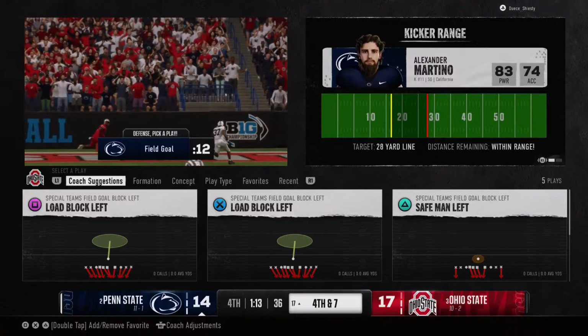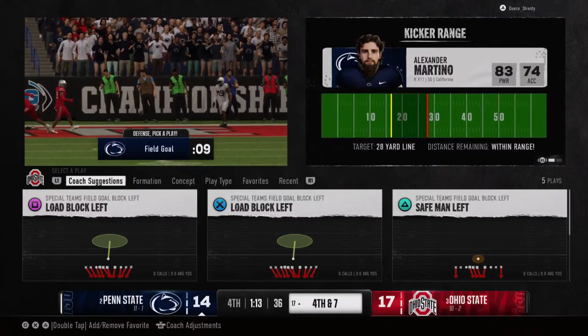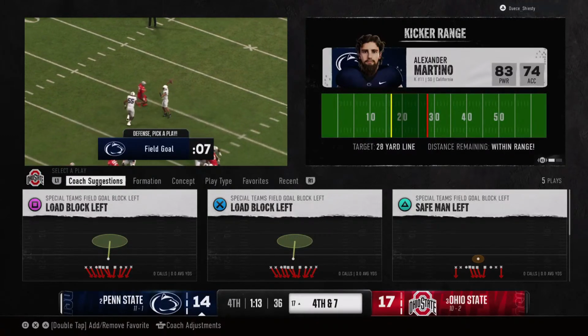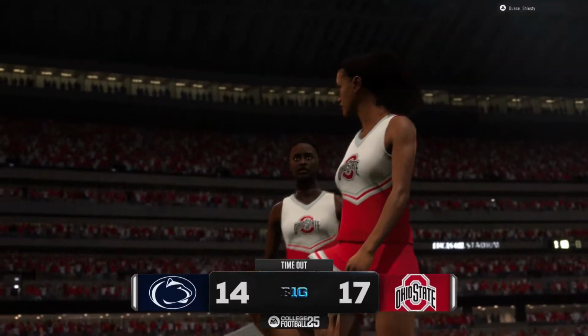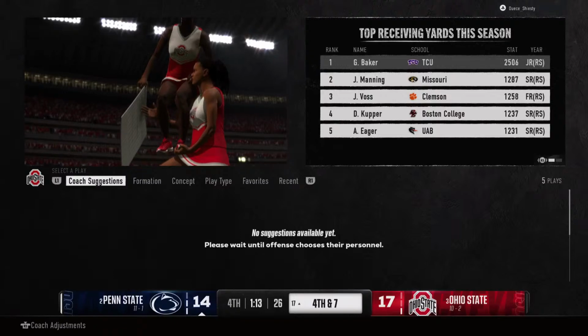The offense is now going to have to settle for 3 points here in such a close game in the 4th quarter. Now the timeout is called by the defense. They've got some things to work out here.